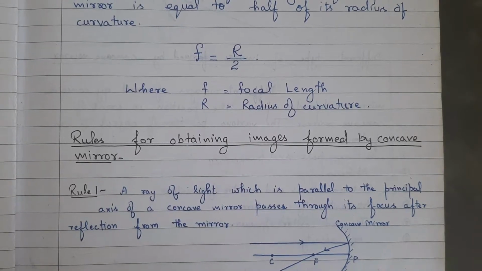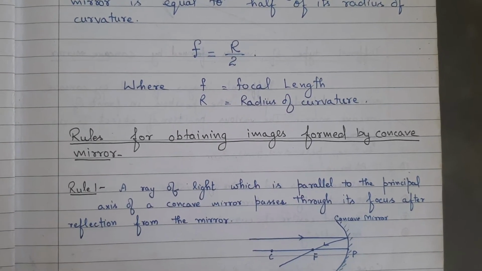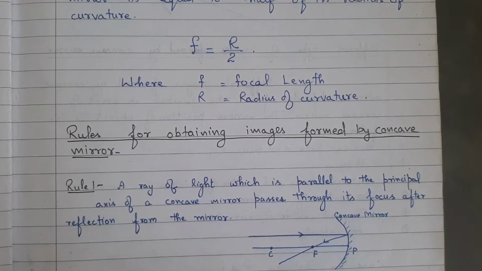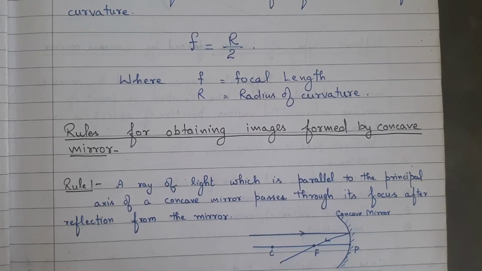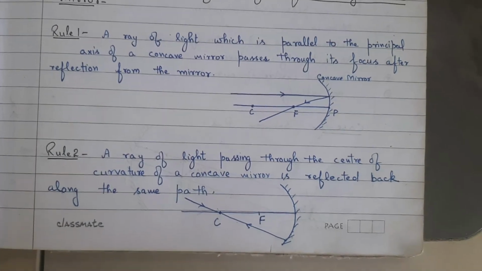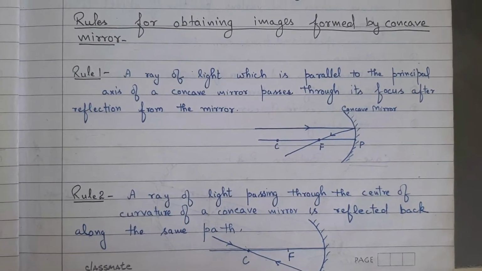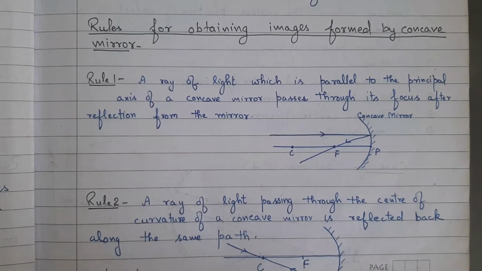Rules for obtaining image formed by concave mirror. Rule number 1. A ray of light which is parallel to the principal axis of a concave mirror passes through its focus after reflection from the mirror. Rule number 2. A ray of light passing through the center of curvature of concave mirror is reflected back along the same path.